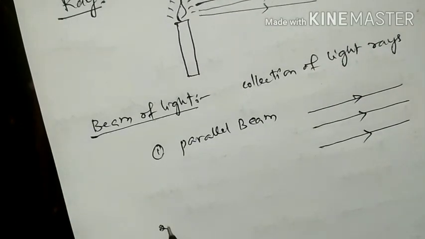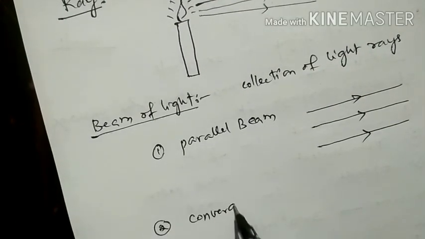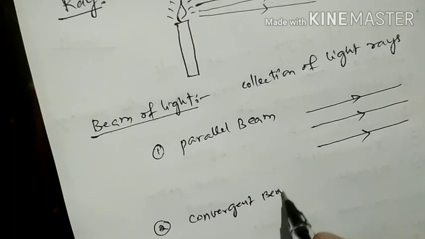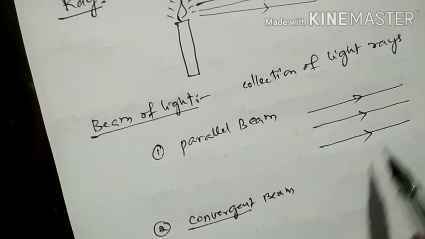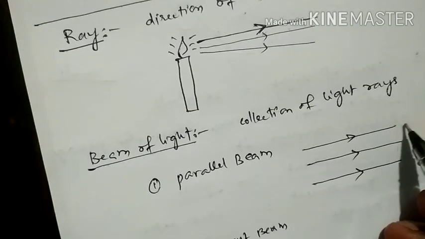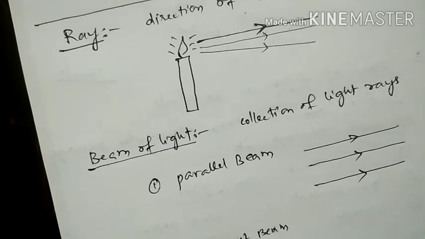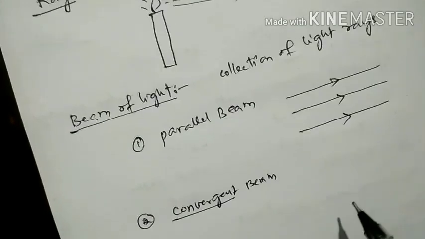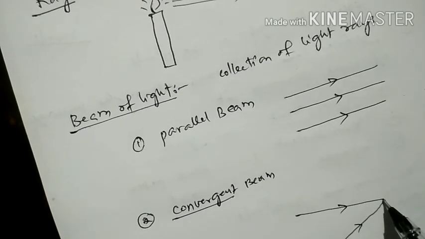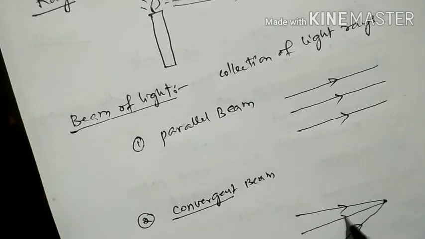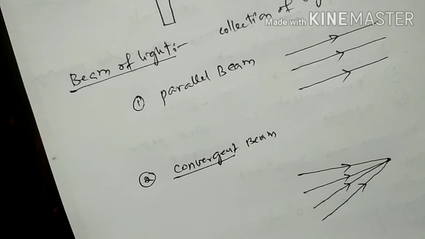And the second one, convergent beam. Converge means to meet at a point. So the lines are going to meet at a point. Suppose you draw the parallel beam and extend these lines infinitely, they will not meet at any point. If you want to make some lines meet at a point, you have to draw like this. These light rays should point towards a fixed point. This collection of light rays which are going to meet at a point is called a convergent beam.